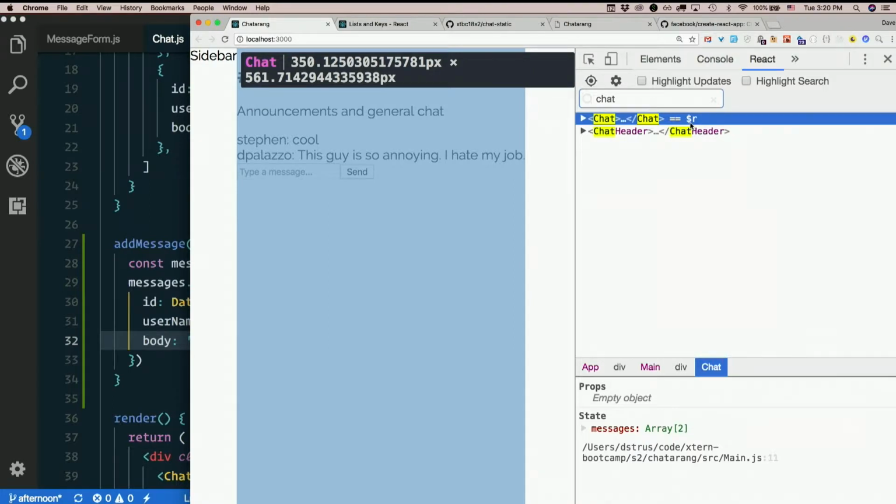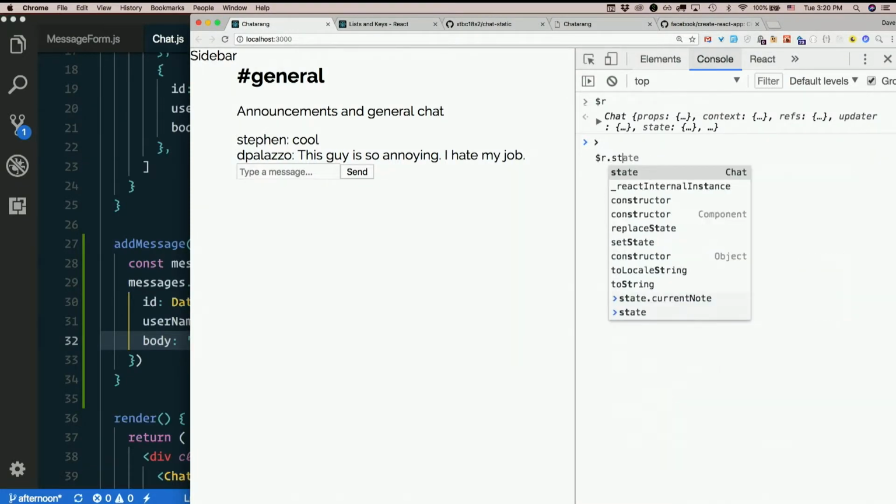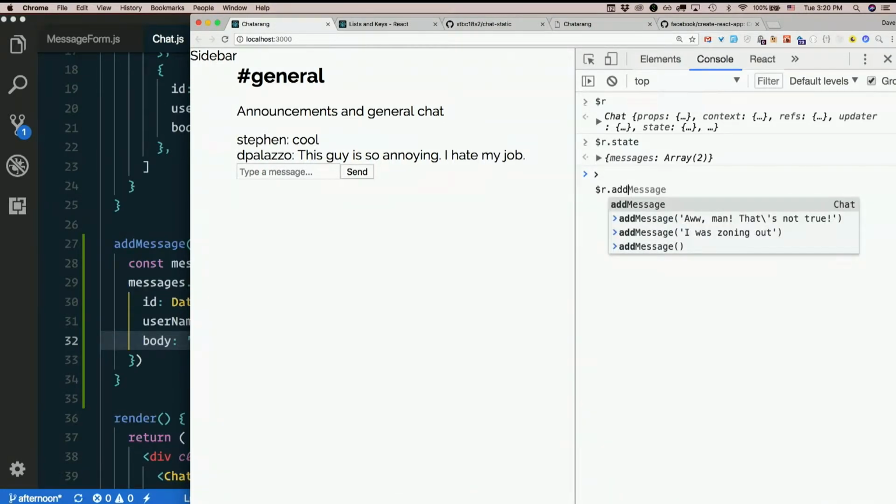So remember $0 from the Elements tab? This gives us our component as the variable $R in the console. So $R is now our chat thing. I can say $R.state. There it is. So I can say $R.addMessage().